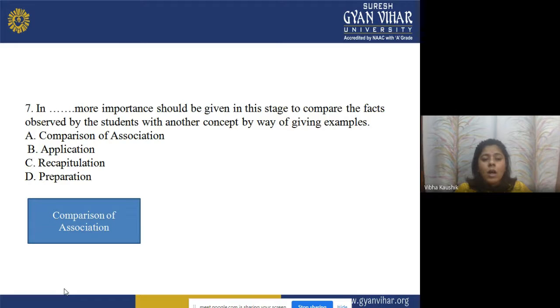Now, the options are A. Comparison of association, B. Application, C. Recapitulation, or D. Preparation. Students, you have to give the correct answer of that MCQ, and the correct answer is option A, that is comparison of association.